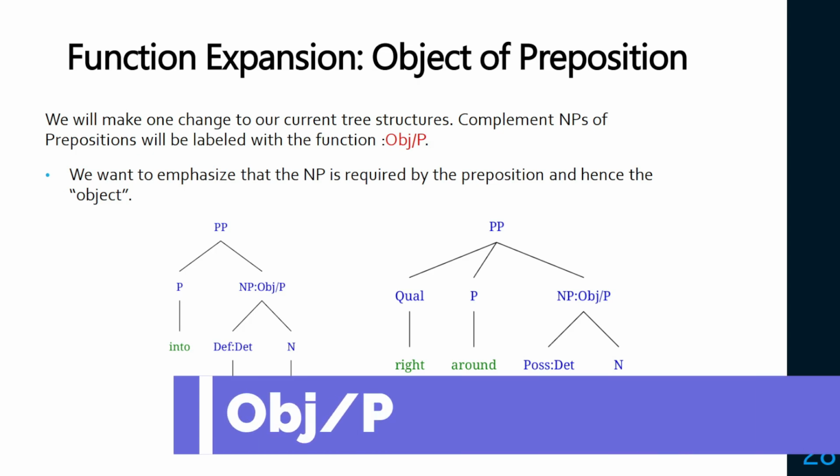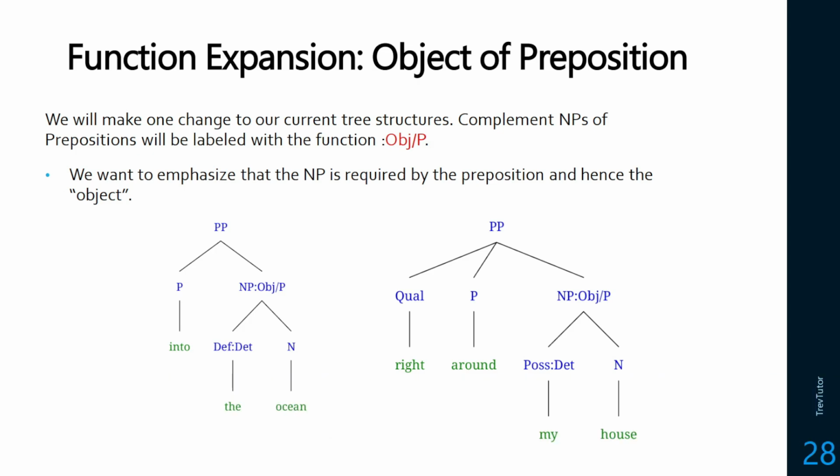The last thing we want to do in this section is just touch up some things from the previous sections that don't really fit anywhere else nicely without being too overloading. The first thing we want to do is add a new function, the object of preposition. Whenever we have a noun phrase that comes immediately after a preposition, we're going to give this function, because the preposition requires a noun phrase after. So we want to signal that requirement as a function.